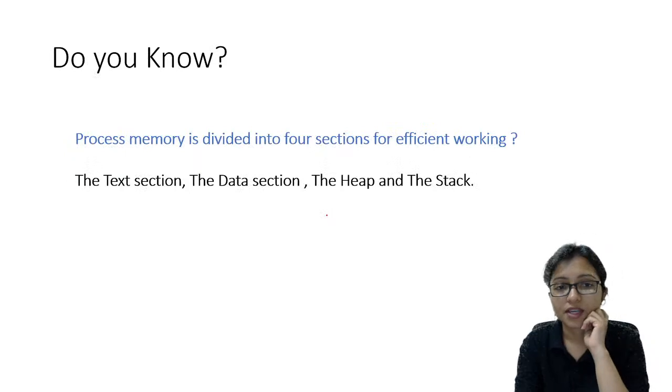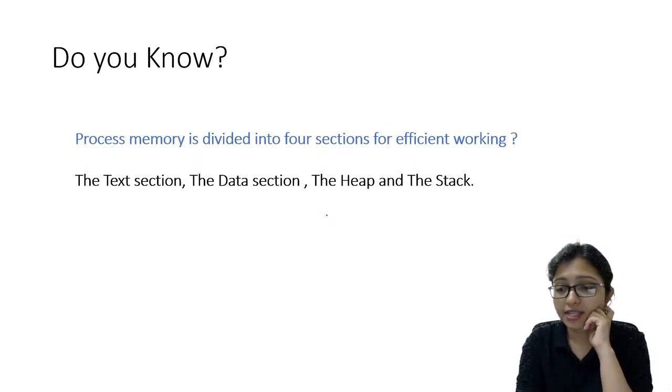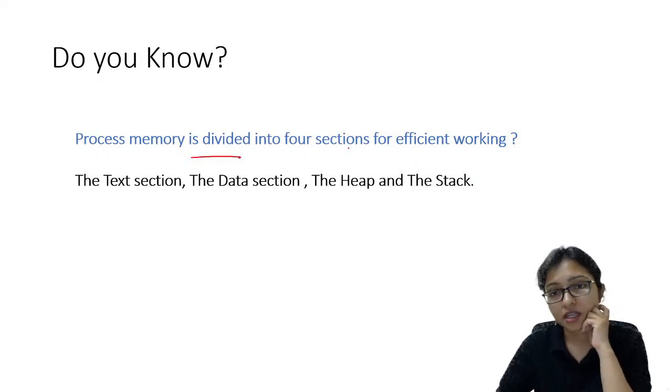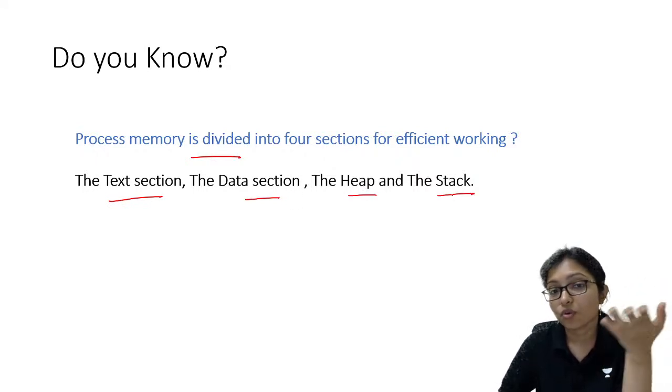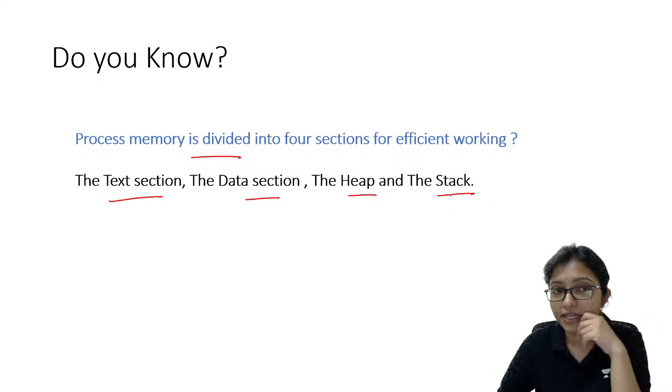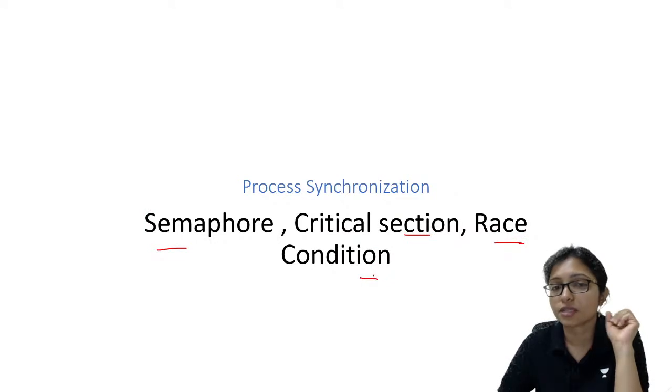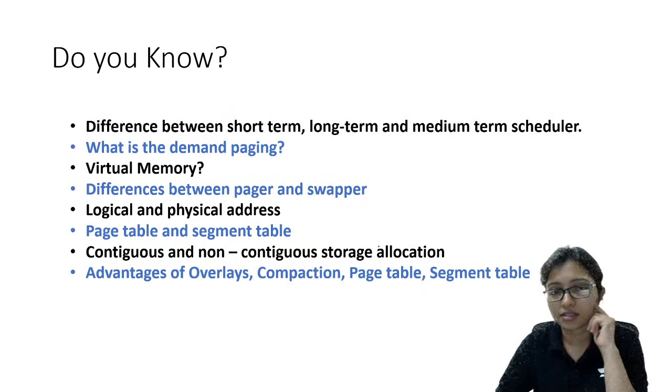Not possible. So, do you know that process memory is divided into 4 parts? That is text section, data section, heap and stack. What is the difference? What is the importance? Why are we dividing it? And another is the process synchronization chapter. These are very important concepts like semaphore, critical section, race condition, under process synchronization.